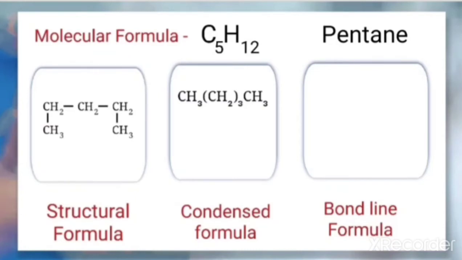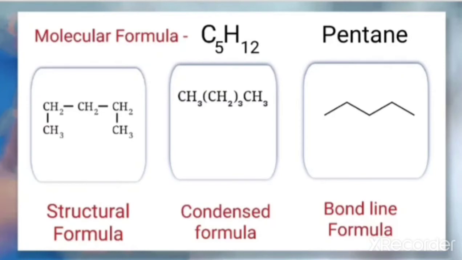And how do we represent the bond line formula? In this way, because the total number of carbons is 5. I told you that when representing the bond line formula, carbon is not mentioned and hydrogen is also not mentioned, but the carbon-carbon bonds should be shown. Each tip and corner of the zigzag line represents a carbon.